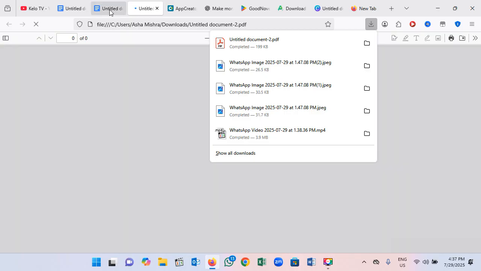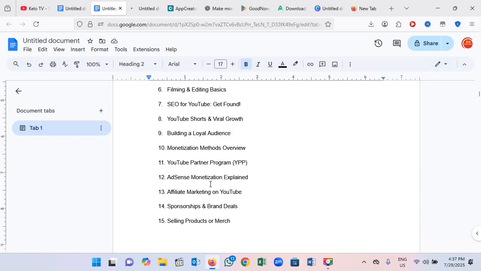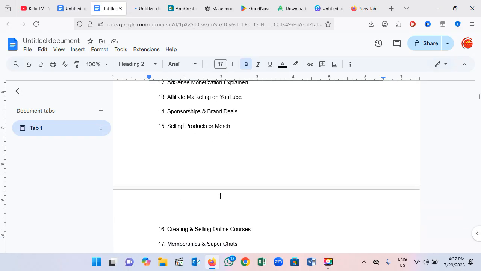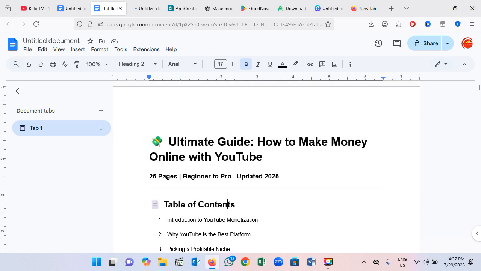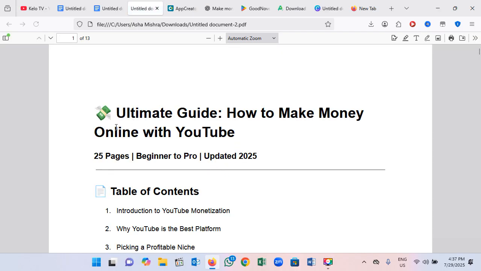If there's any modification, you need to take your time here, release, erase anything, add anything you want to add to make your job look good and in a professional way. Okay, so here I want to see how the PDF file has been converted. Here you can see "Ultimate Guide: How to Make Money Online with YouTube."